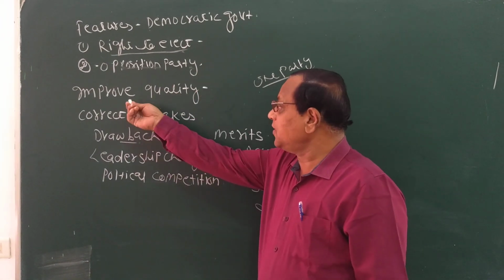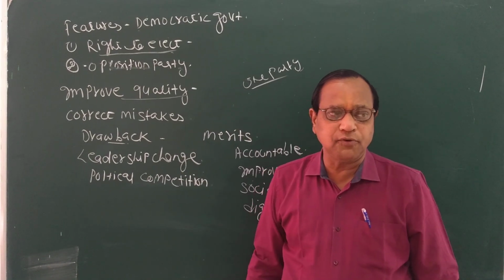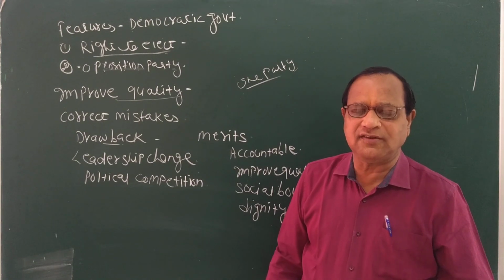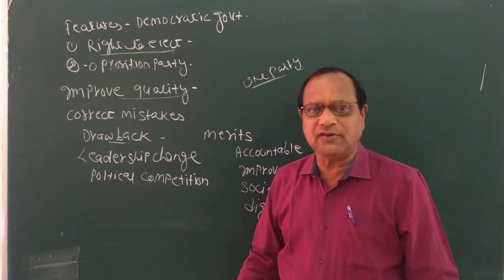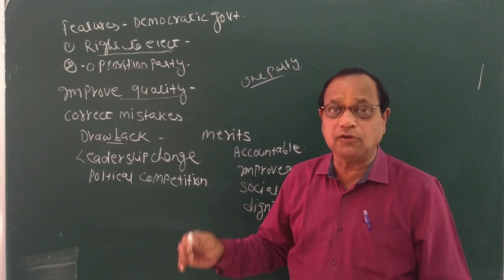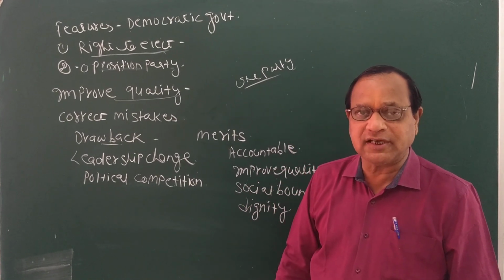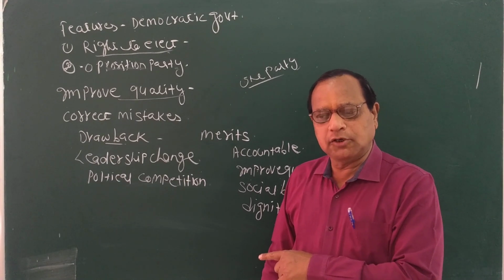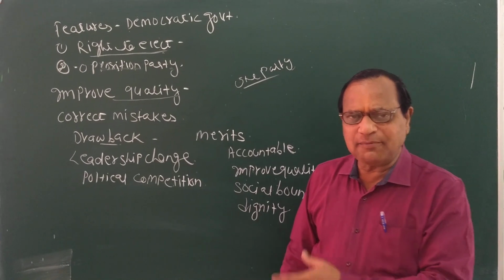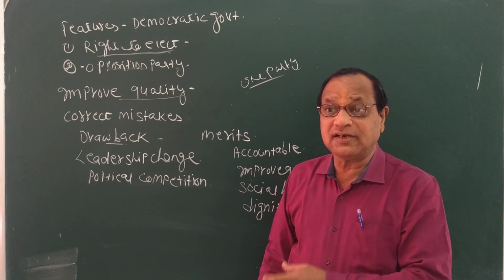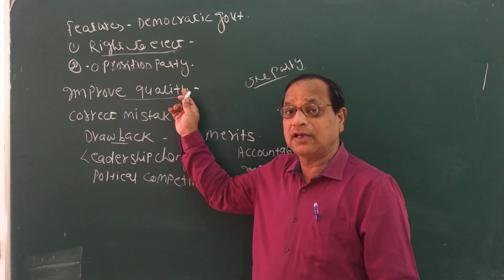Democracy improves the quality of the decision. Quality of the decision, how? I will explain in depth how democracy improves the quality of the decision. Democracy always improves it, because in democracy decisions are not taken by a single hand. A single-minded person cannot take them, as in a dictatorship. In non-democratic forms, like monarchy or dictatorship, a single person is there and takes the decision, but this is not there in democracy. Decisions cannot be taken by a single hand or single mind.